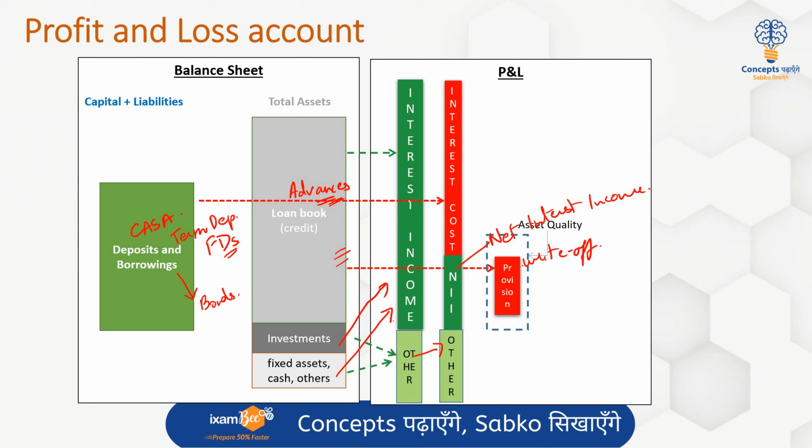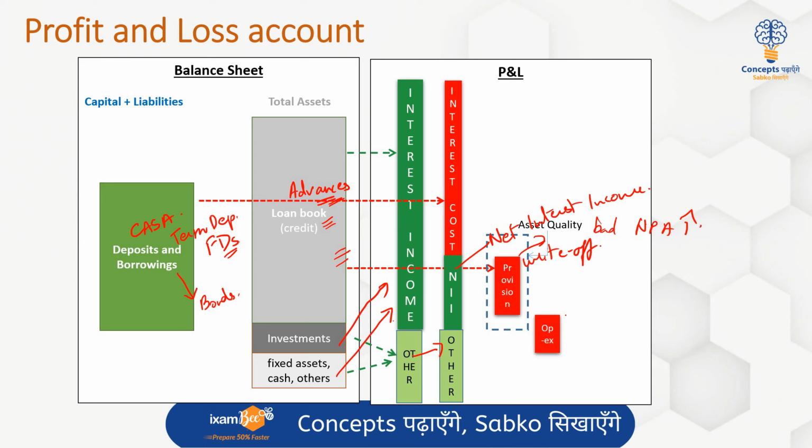That is what we mean by provisions, and this reflects the asset quality. So if the asset quality is good and we have all performing assets, that means my loan book is good, my provisions expense will be small. If my asset quality is going bad, that means my NPAs are increasing. In that case, my provision cost will be high and it will eat into my profitability.